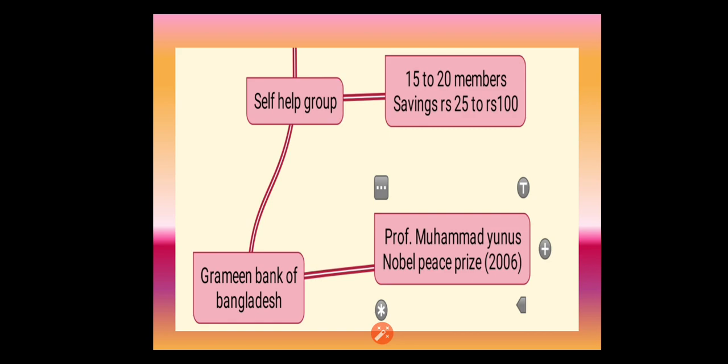The main plan was to give loans to poor people to meet their credit needs. Because they don't have collateral, they would go to informal sources. The informal sources charge higher interest, and the poor get caught in a debt trap.